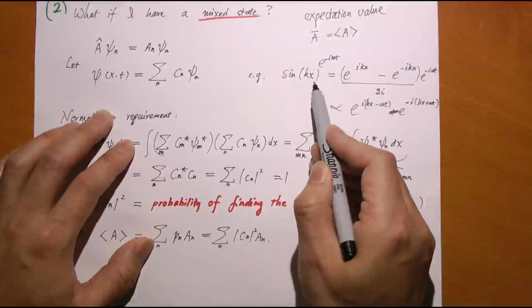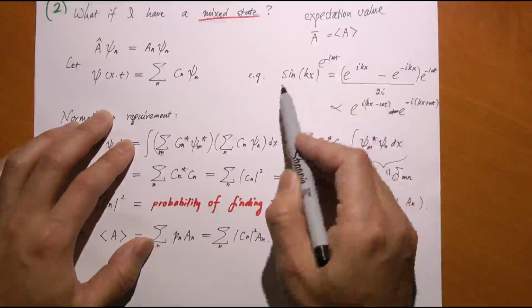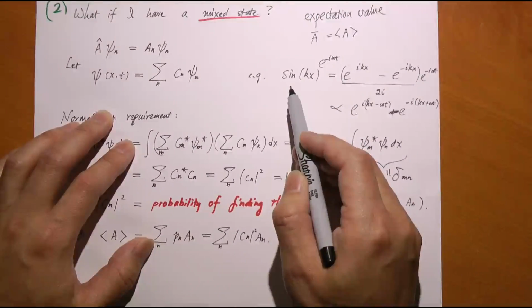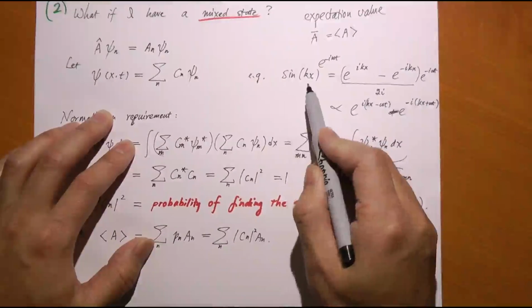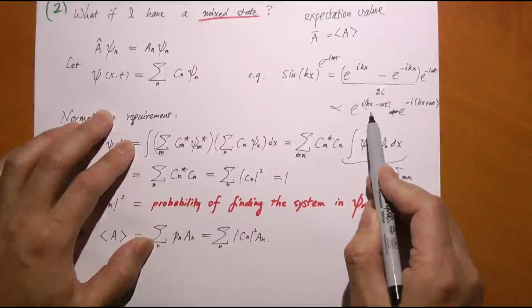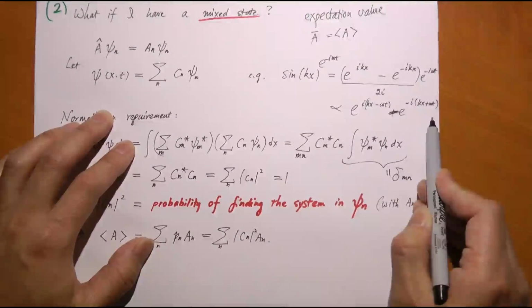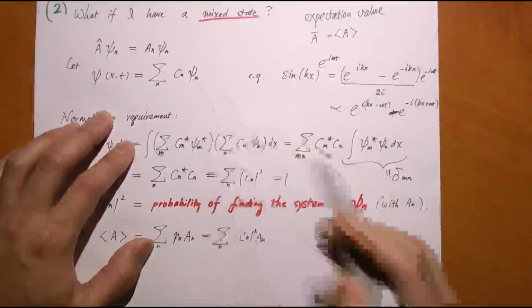This is a mixture of two simple harmonic waves, one traveling to the left, one traveling to the right. Each of them is a pure state of momentum, but you mix them together, it's a standing wave, it's no longer a pure state. We can decompose it into a left traveling wave and a right traveling wave, right? Using Euler's formula. So that is an example of how we do that.